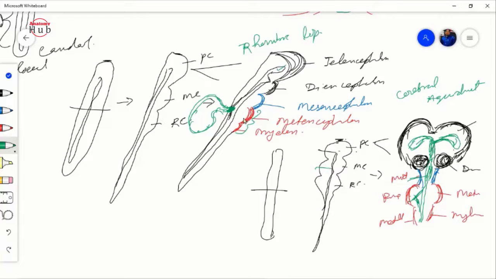That means the metencephalon grows more rapidly posteriorly from a thickening, the rhombic lip, and that will form your cerebellum. And the anterior part of the metencephalon will form the pons, and the myelencephalon will form your medulla oblongata. Clear?